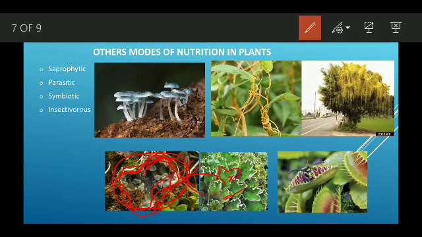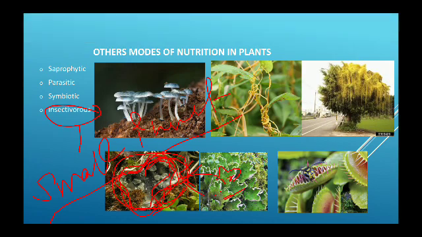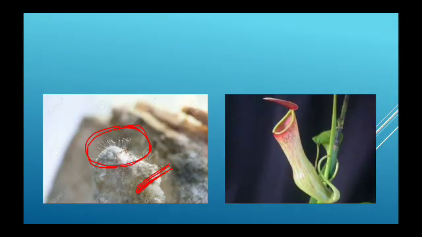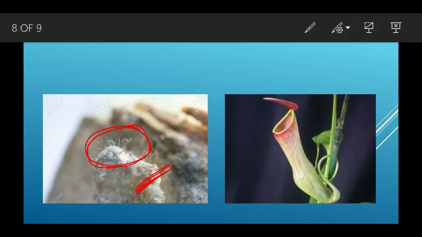Insectivorous means some plants which feed on small insects are called insectivorous. Examples are the Venus flytrap, and one more example is the pitcher plant.